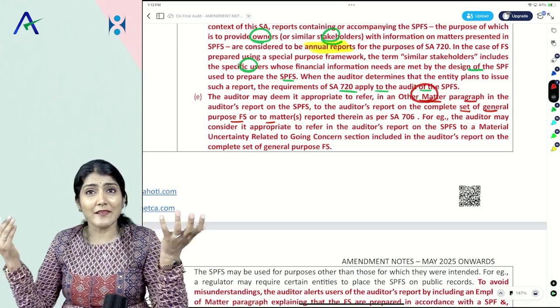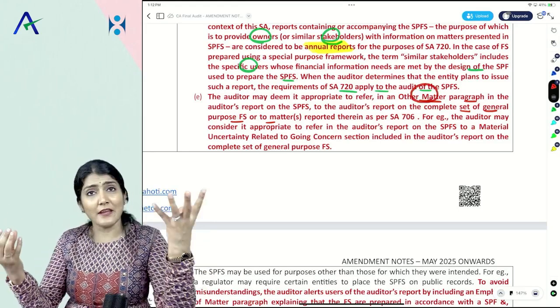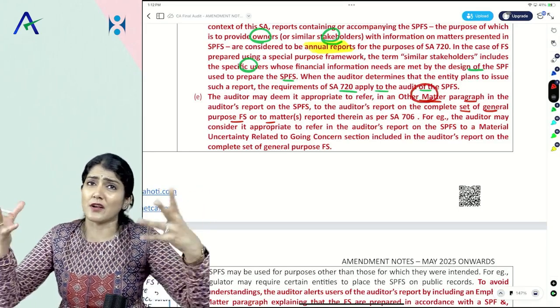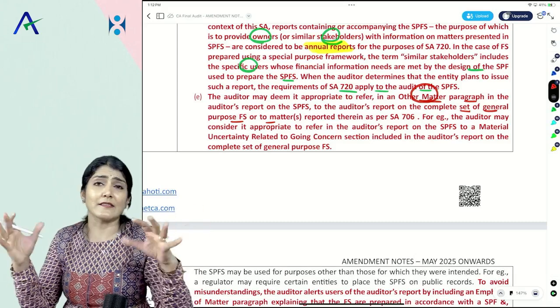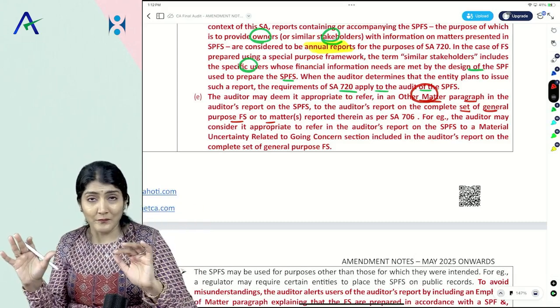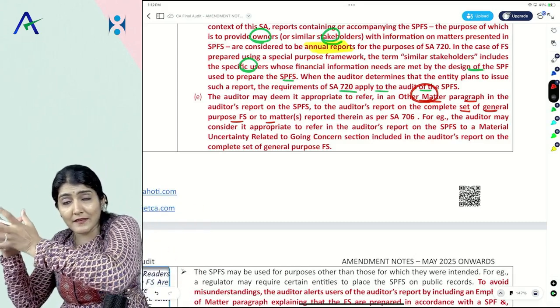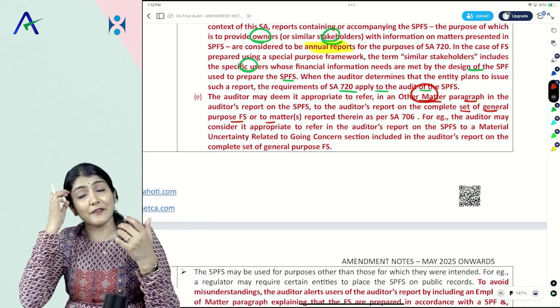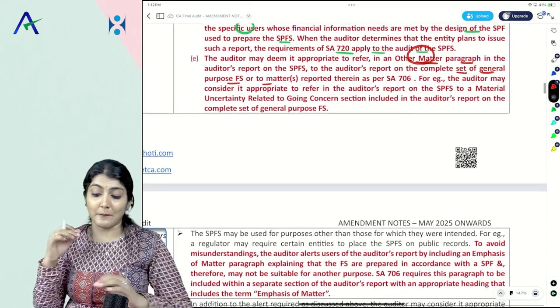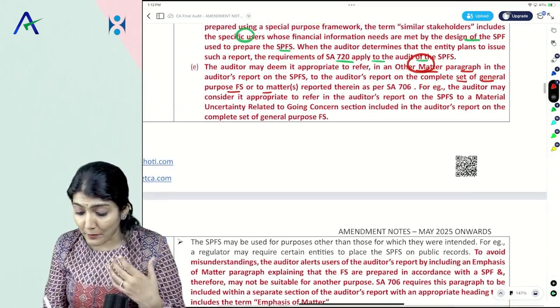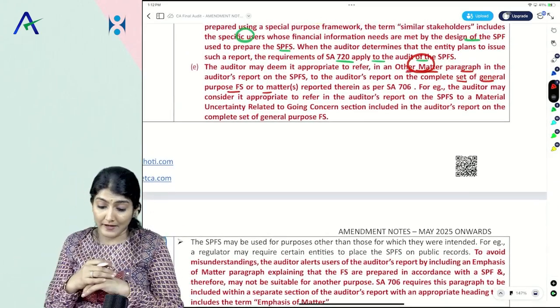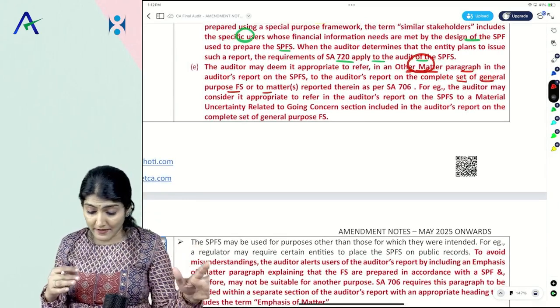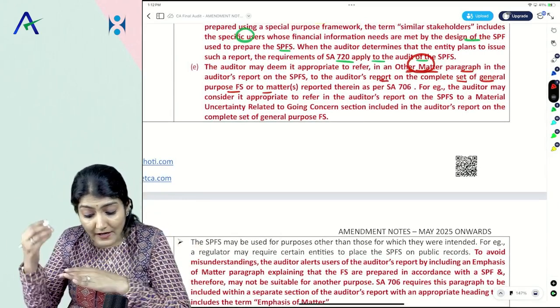Right, could it be the same auditor doing the audit of GPF and SPF? Yes, it could be the same auditor. Could it be a different auditor? Yes, it could be a different auditor also. But can the special purpose auditor make a reference to a paragraph of that general purpose report in his report? Yes, in the other matter paragraph. Right? May deem appropriate to refer in an other matter paragraph in the audit report on SPFS to the audit report on the complete set.